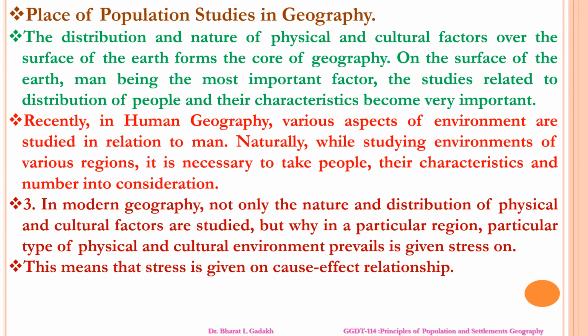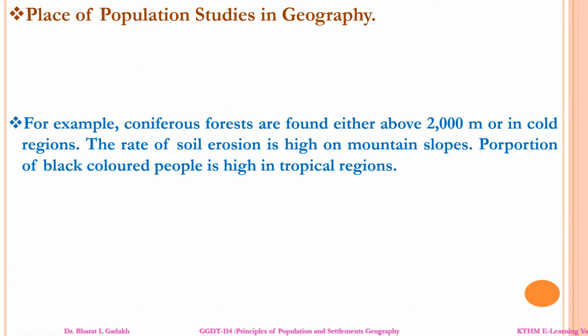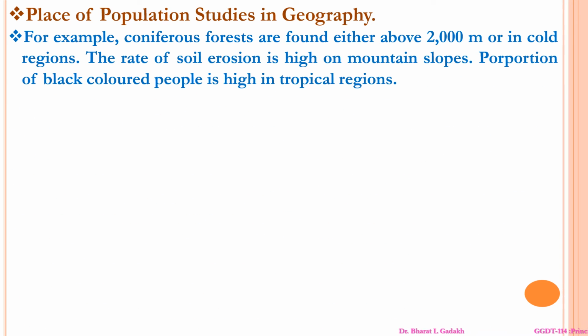This means the trace is given by a cause-effect relationship. Now, for example, coniferous forest is found in cold regions. The rate of soil erosion is high on mountain slopes.